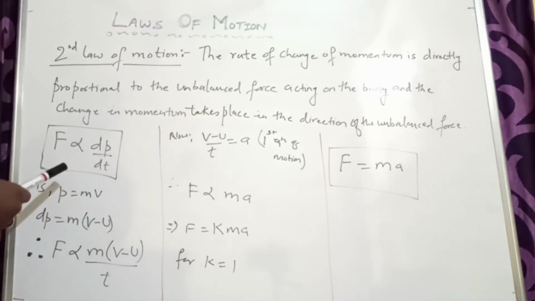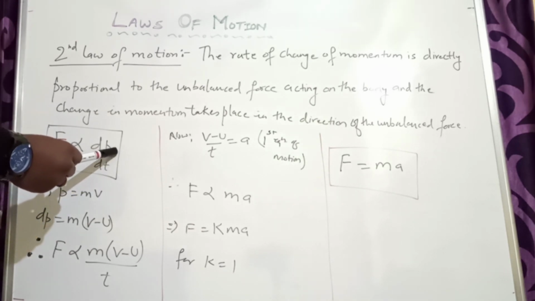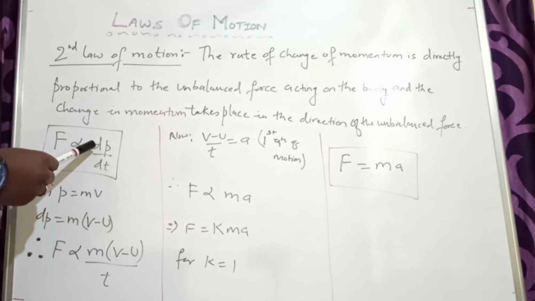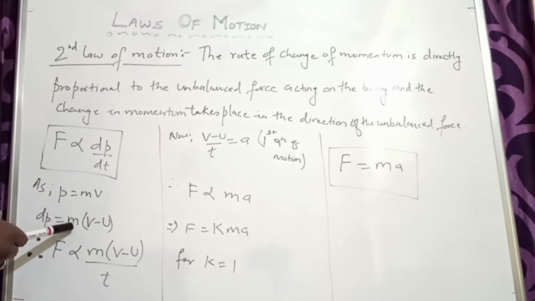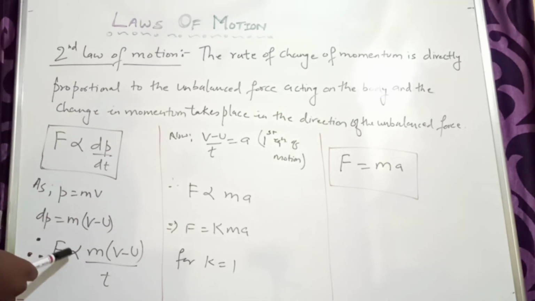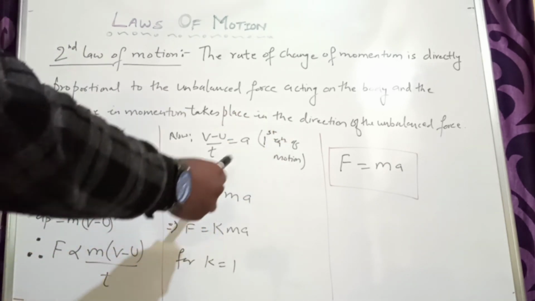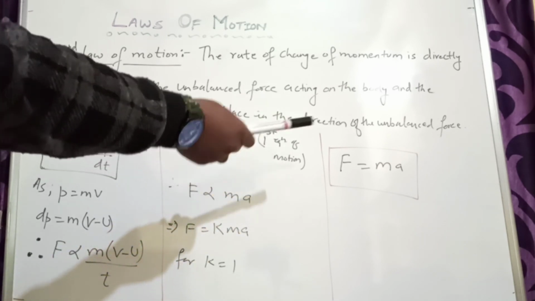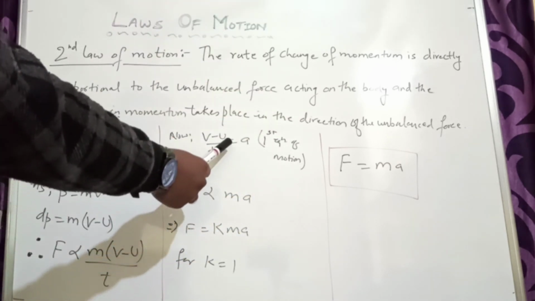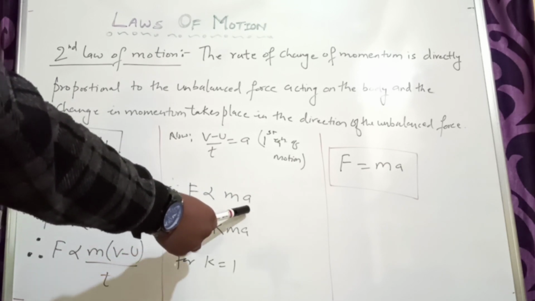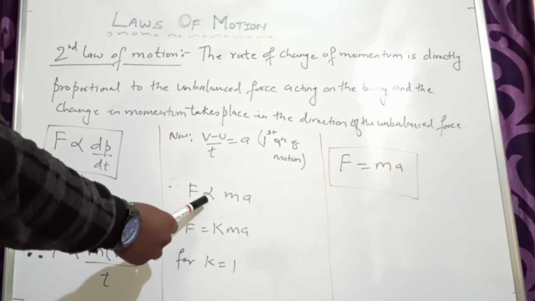Now according to this statement we can conclude that F is directly proportional to dP by dt, where P is the momentum, which is equal to m into v. If P is m into v, then dP will be equal to m into (v minus u), where v is the final velocity, u is the initial velocity, and m is the mass of the body. So I am putting this dP value in this equation. F is directly proportional to m into (v minus u) upon t. Now see, (v minus u) upon t is equal to a according to your first equation of motion. The video is there on the channel, you can watch it. Therefore, F is directly proportional to m into a.